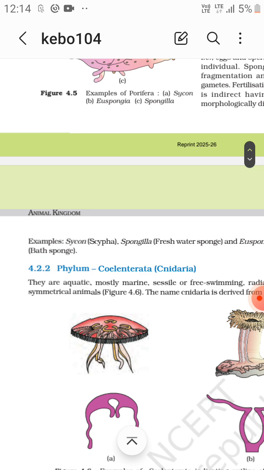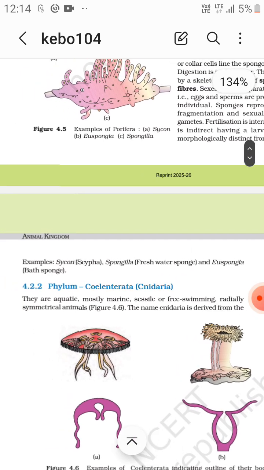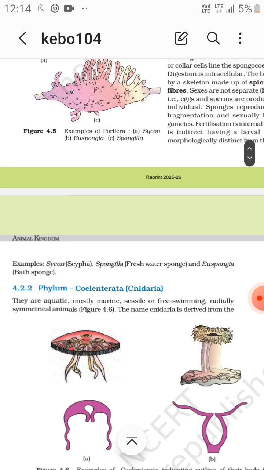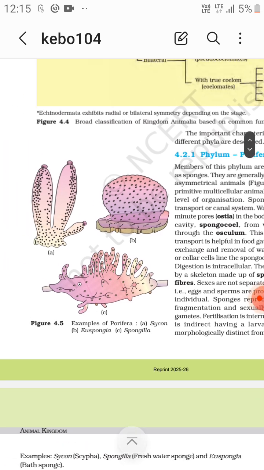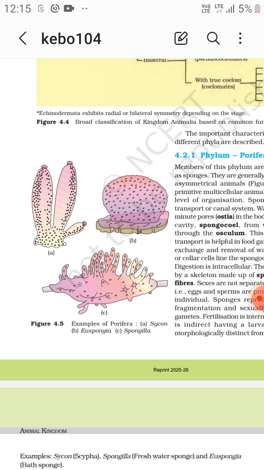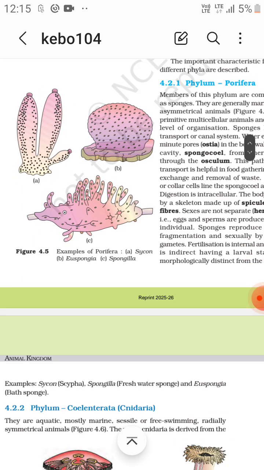Examples: Sycon, that is Scypha; Spongilla, that is freshwater sponge; and Spongia, that is bath sponge. Okay, so all these are done. First diagram is Sycon, that is Scypha. Second one is Spongilla, and the third one is Spongia, the bath sponge.